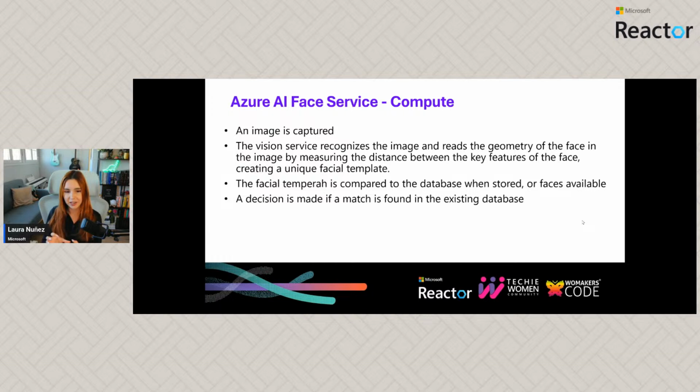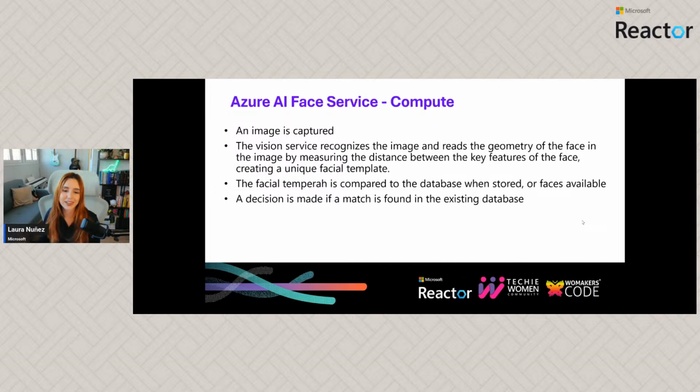Okay, then that facial template is going to be compared to a database that we should be having of different faces that we want to compare it to. So, for example, if they want to recognize me, they need to have a database of my face. Okay, so different pictures maybe of me, like maybe in this position, maybe in this other, maybe looking up, maybe looking down with the eyes closed. Well, we don't need many pictures, we just need a few of them, but we need several pictures so we can train the model with it.